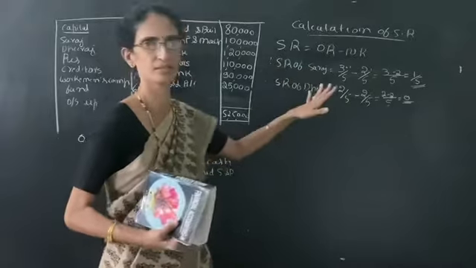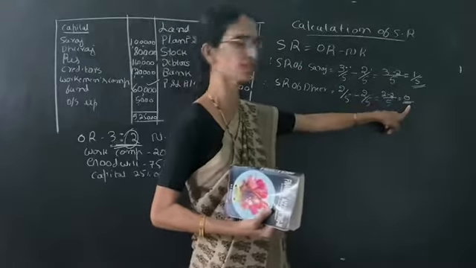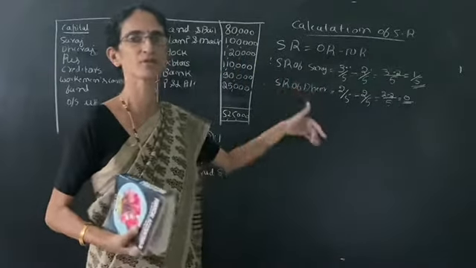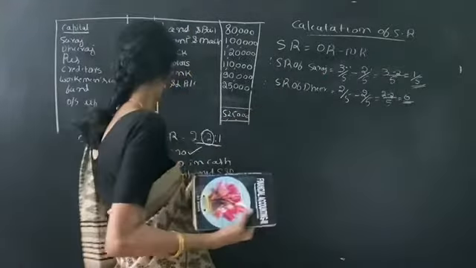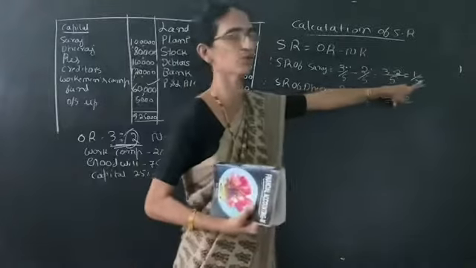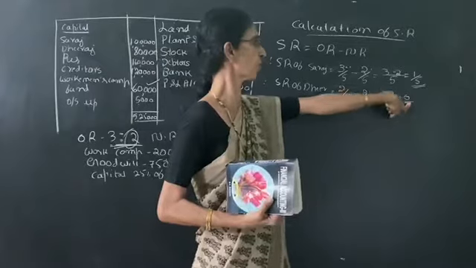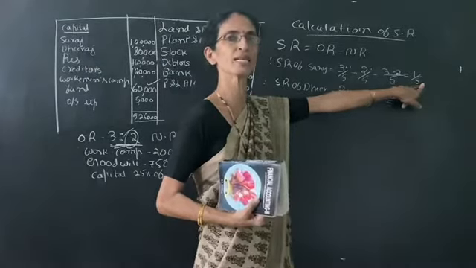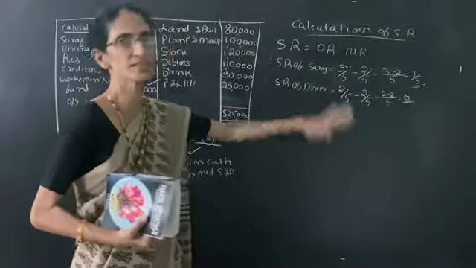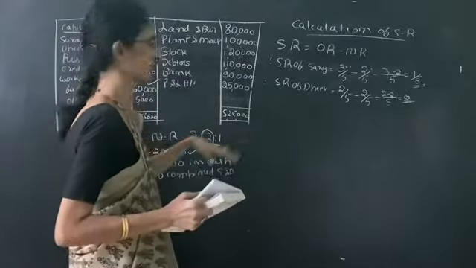Dheeraj has made no sacrifice for the business in goodwill, so his share is 0. There is no need of giving any goodwill share to Dheeraj. So the whole 75,000 should be credited to Suraj. Suraj gets the full share, Dheeraj gets none because here it is 0. So the whole goodwill amount should be credited to Suraj. So this is the sacrifice ratio; we have calculated it.